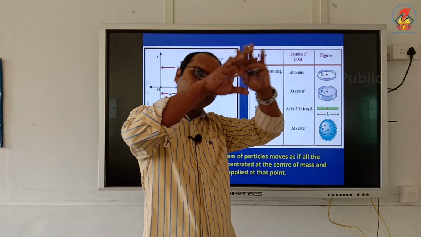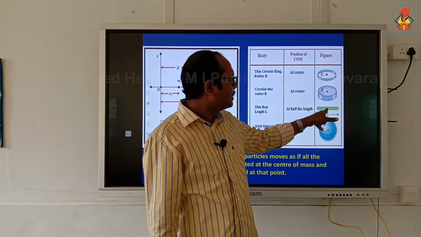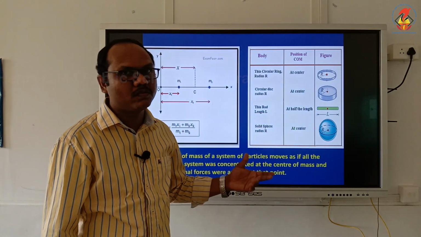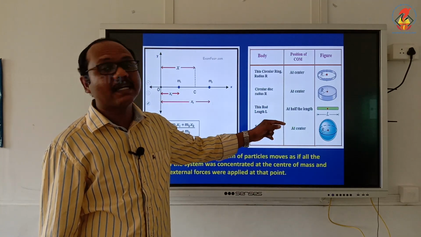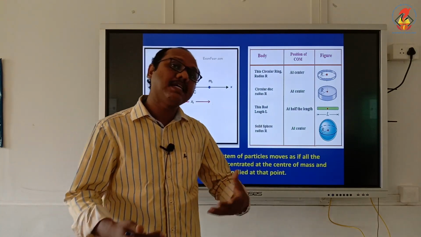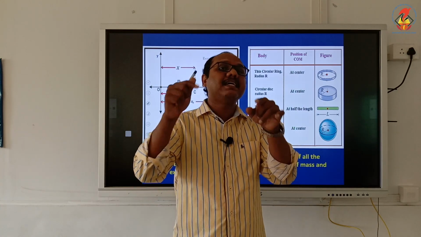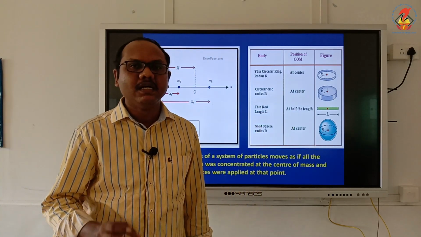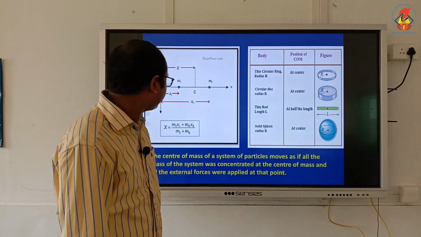Mass is distributed uniformly throughout the body. So for a thin rod, the center of mass will be at half of its length, so I can take L by 2 as that distance. And for a solid sphere, the center of mass is lying exactly at the midpoint of the sphere. If it is a triangle, where will the center of mass be lying? At the centroid of the triangle. Okay, for a triangle, the center of mass will be lying at the centroid.